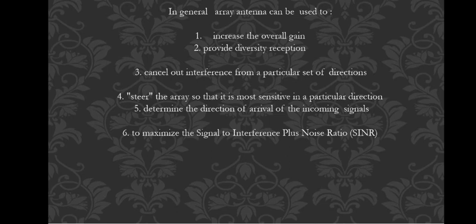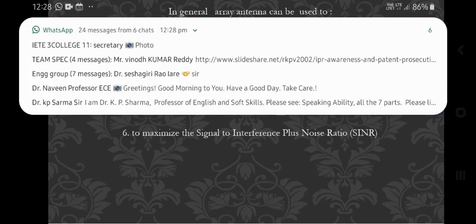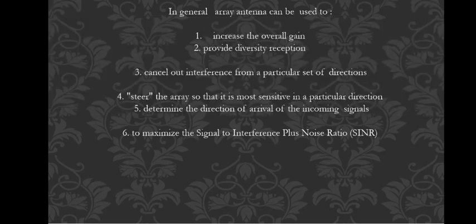If we take the other, there are two types of steerable arrays: mechanical steering and electronic beam steering. What does steering mean actually? The directions will be changed. For example, if you connect it with a target that is moving, and in a radar you use a fixed signal to shoot at a particular point, but the object is moving here and there, then it is not applicable.